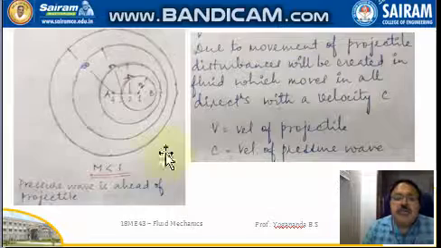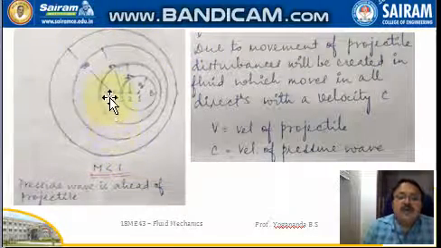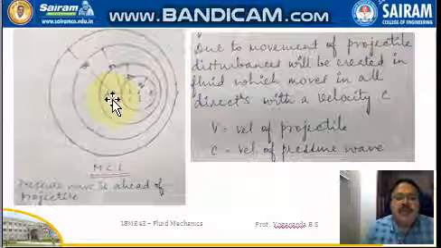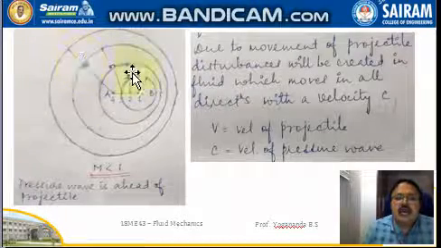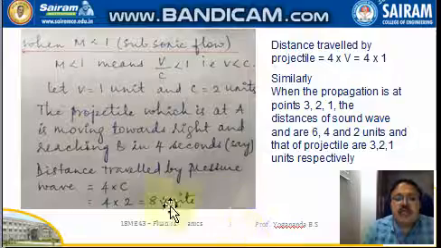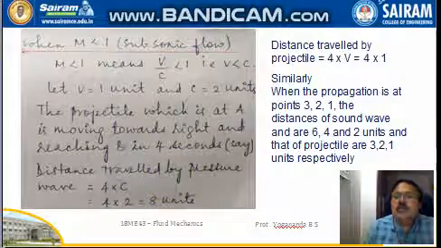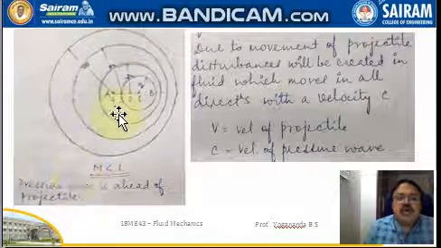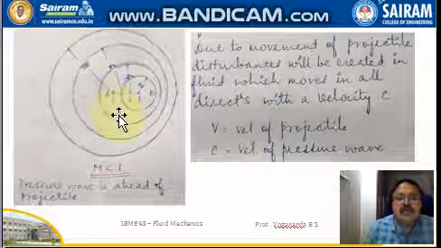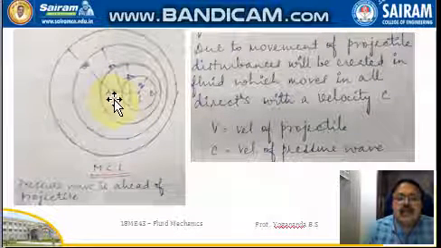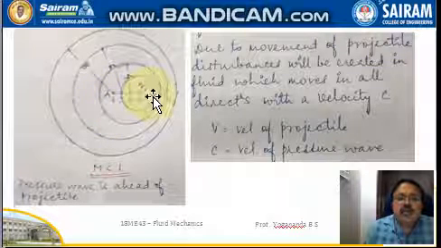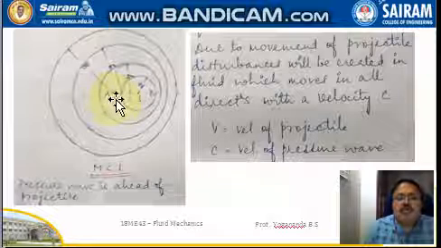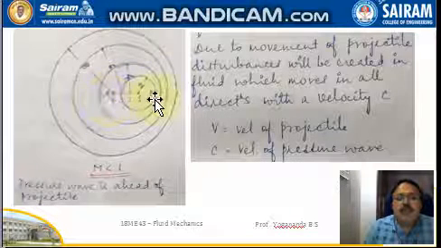If you refer to this figure, keeping A as the origin, where we have the disturbance, the radius is 4 into 2, that is 8 units. With 8 units as the radius, you draw a circle keeping A as the center. Meanwhile the projectile is traveling from A to B, taking 4 steps to reach point B.